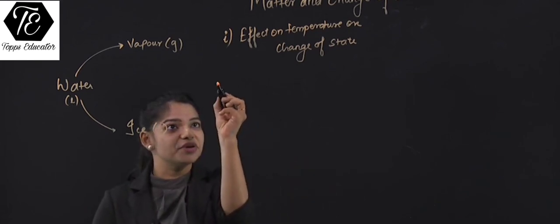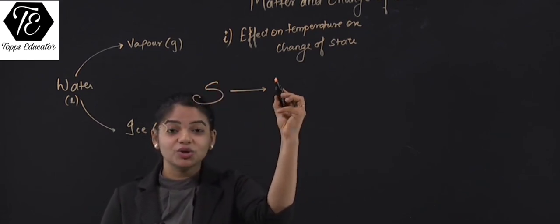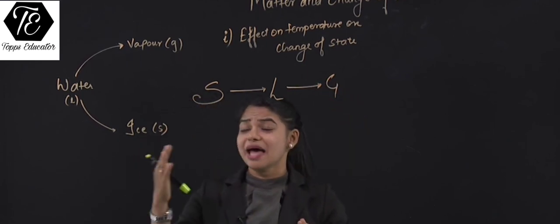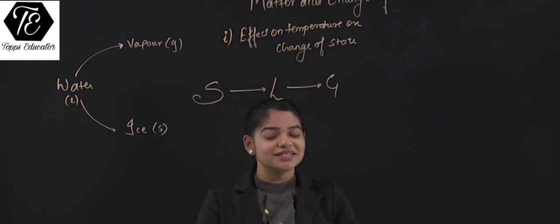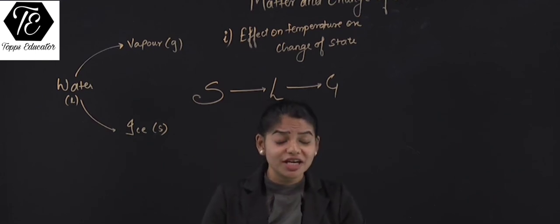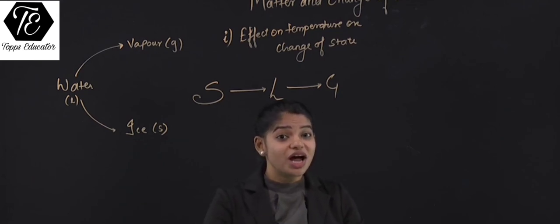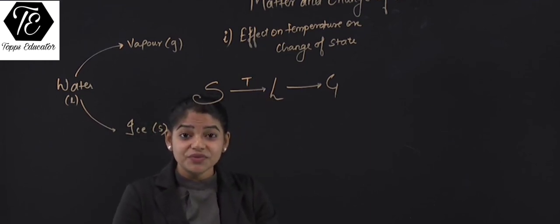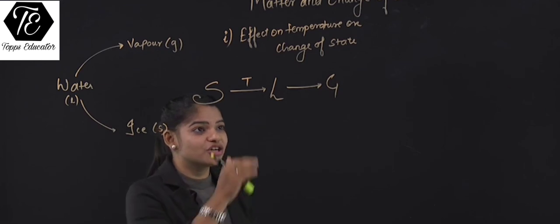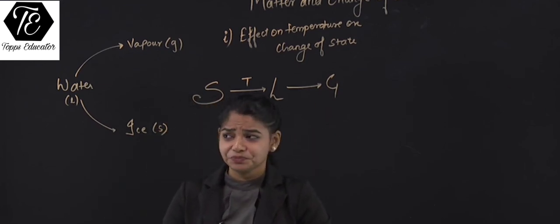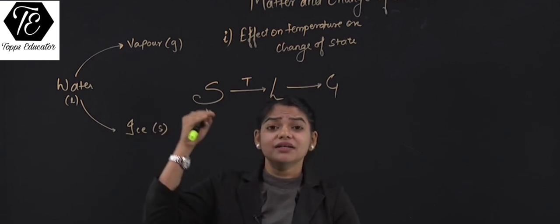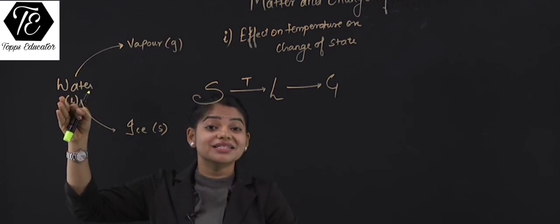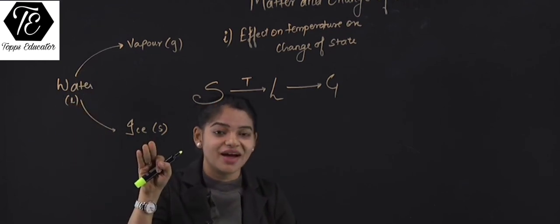So effect of temperature, students, what happens when we increase the temperature? Yes, on increasing the temperature, solid will get converted to liquid and liquid gets converted to gas form. We can understand this by taking an example of candle. Candle is in its solid state, which is made up of wax. Now the moment you start burning it, that is when you increase the temperature, it turns into liquid state, and further heating at high temperature, it gets converted into its gas state. Similarly, water, if it is heated to high temperature, becomes its vapor state, or when the temperature is decreased, it becomes its ice state, that is solid state.